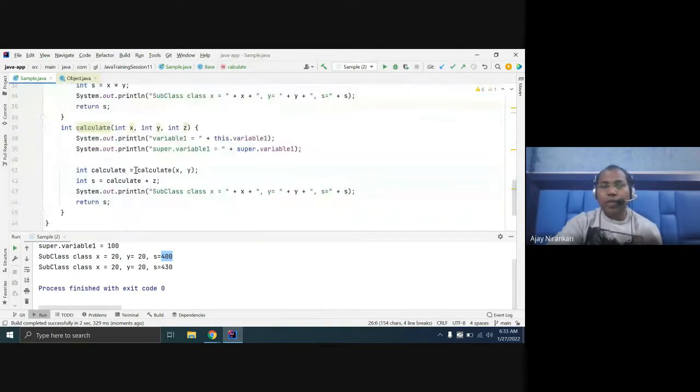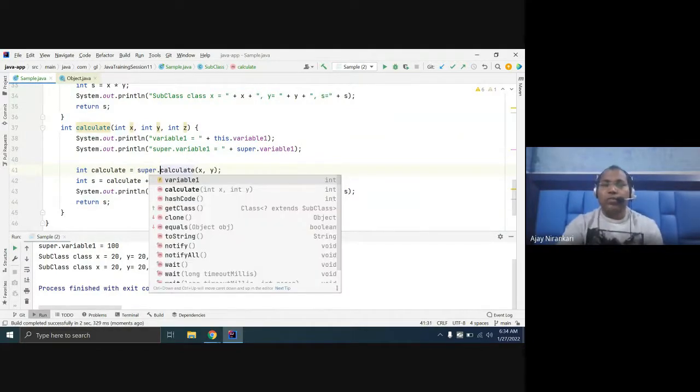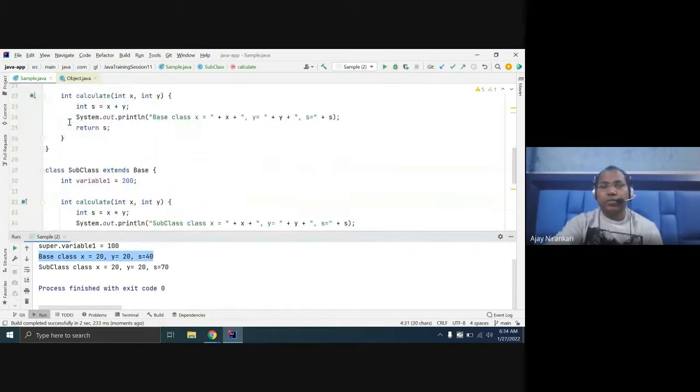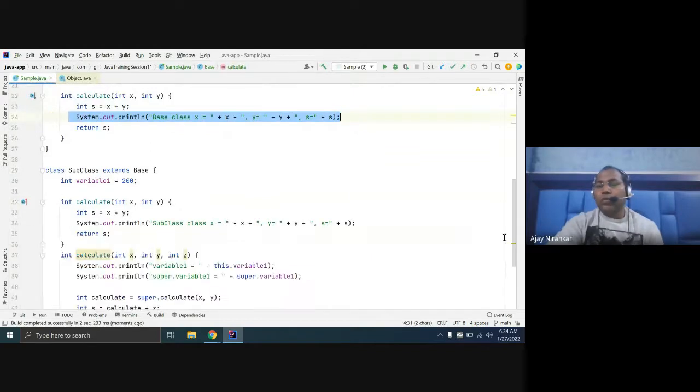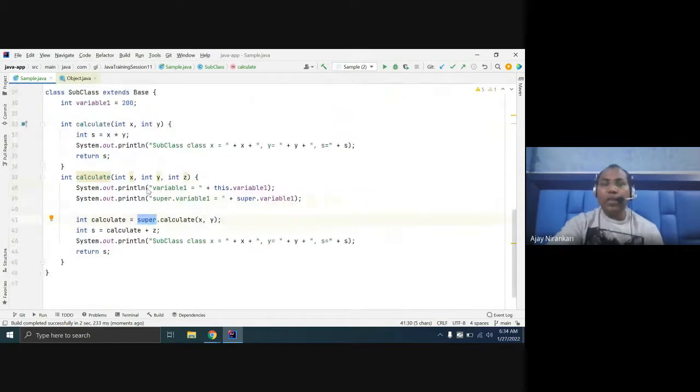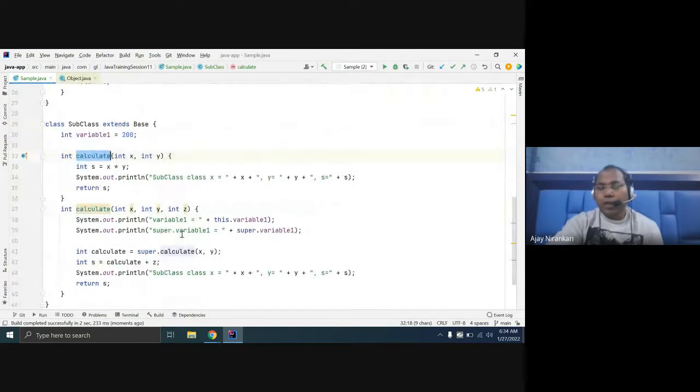So you have to tell the compiler, hey compiler, please don't use my calculate function, instead use super. And you notice super will invoke the base class. Now notice the base class is invoked here, and it just does a sum. So sometimes this keyword super helps us to indicate to the compiler in case of confusion. If you have not defined the same method twice, that might not be needed.